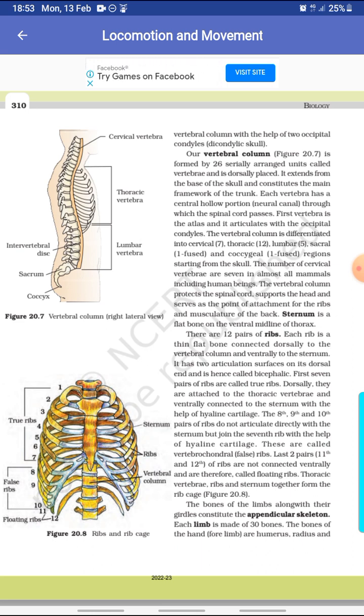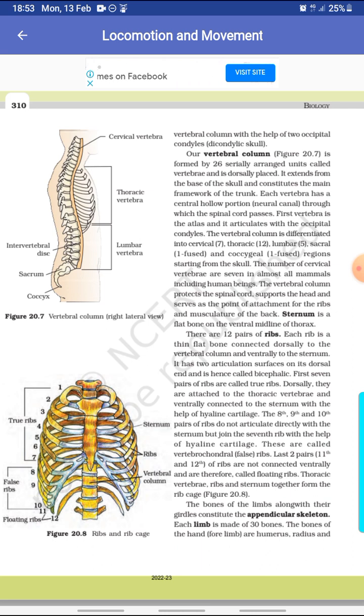The vertebral column protects the spinal cord, supports the head, and serves as the point of attachment for the ribs and musculature of the back. Sternum is the flat bone on the ventral midline of the thorax. There are 12 pairs of ribs. Each rib is a thin flat bone connected dorsally to the vertebral column and ventrally to the sternum. It has two articulation surfaces on its dorsal end and is called bicephalic.